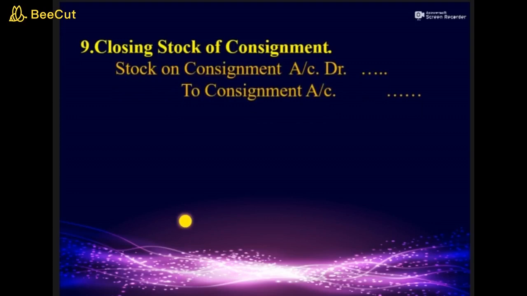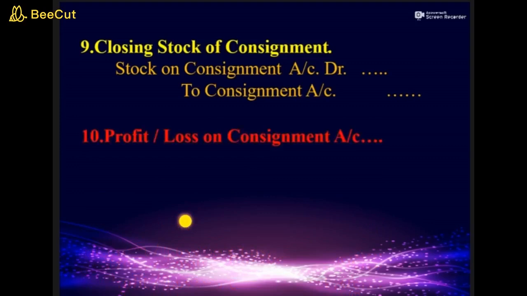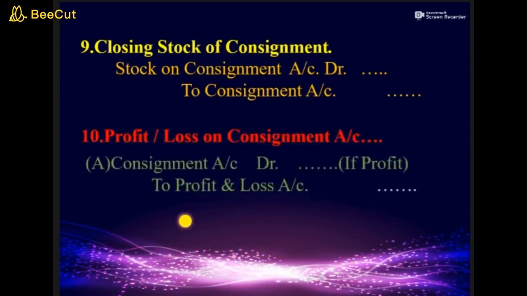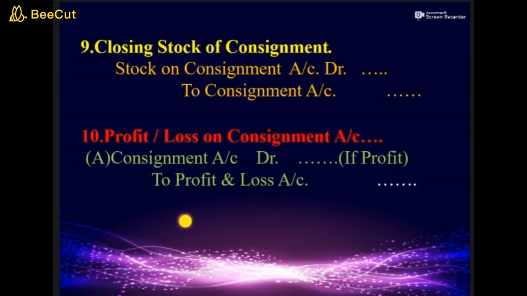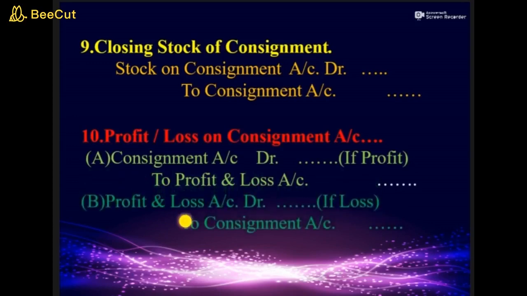Now the next entry is for closure. That means when we close this consignment account, we'll get the balancing figure as a profit or loss. If there is a profit, the entry will be consignment account debit to profit and loss account. That means the amount will be transferred to profit and loss. And if there is a loss in consignment business, the entry will be profit and loss account debit to consignment account. I hope these entries are clear to you.